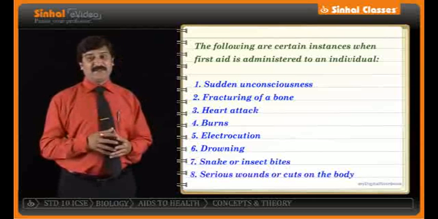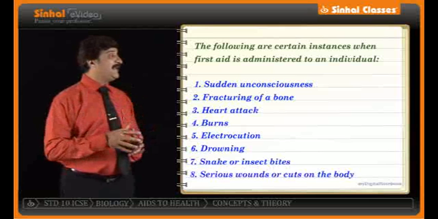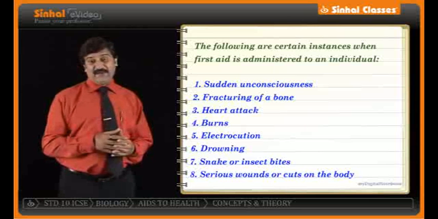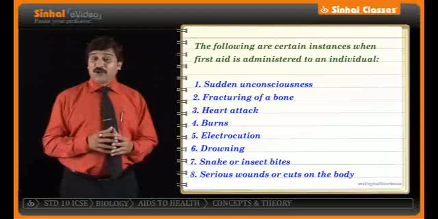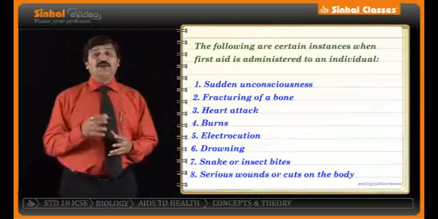These are a few instances in which first aid can be given. In this chapter, as we talk about first aid, you should also know the conditions or the measures